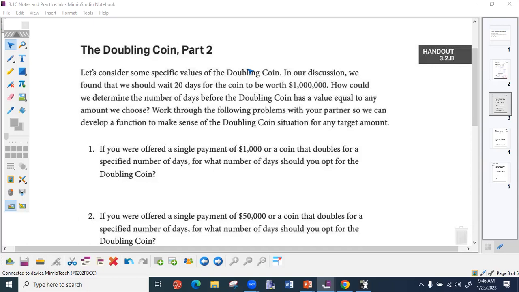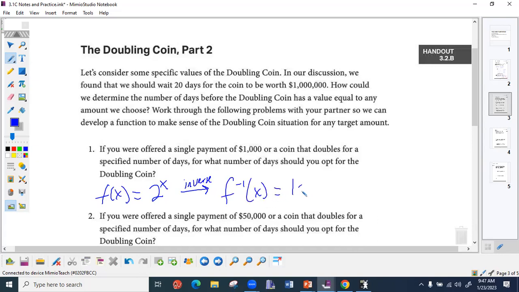What is it called mathematically when you're doing the opposite? The inverse. So it's asking us to find our inverse equation. Okay. So we have talked about this. If we have f of x equals 2 to the x, what is its inverse? Log base 2. The inverse that we have equals log base 2, because the opposite of an exponential is a log. So now, what is it representing?